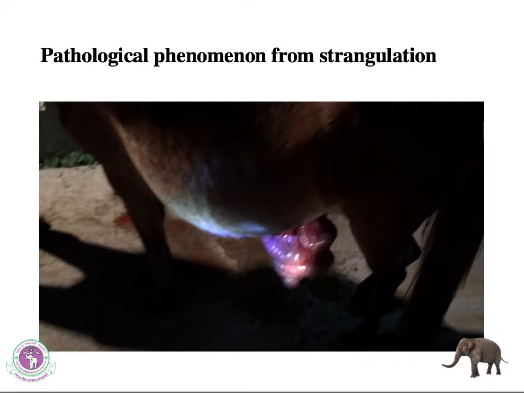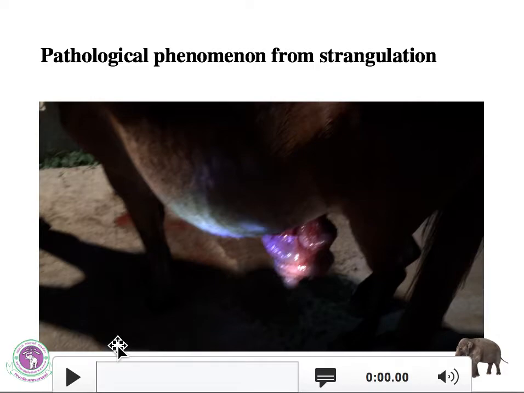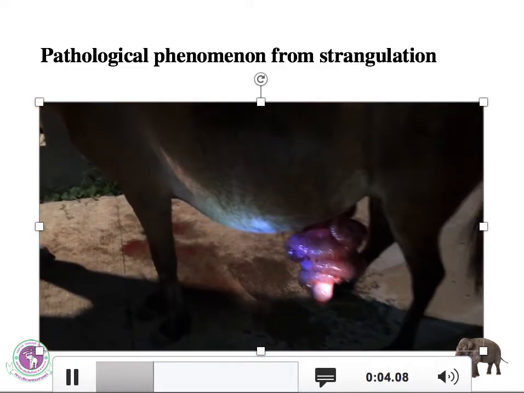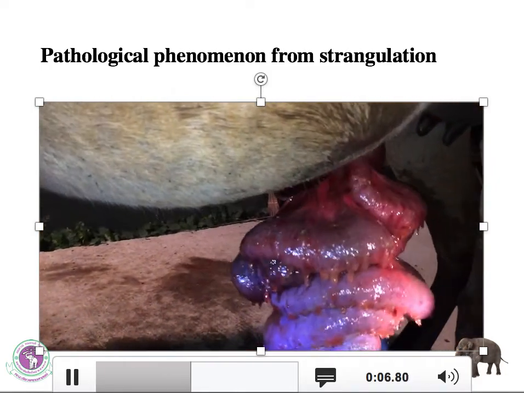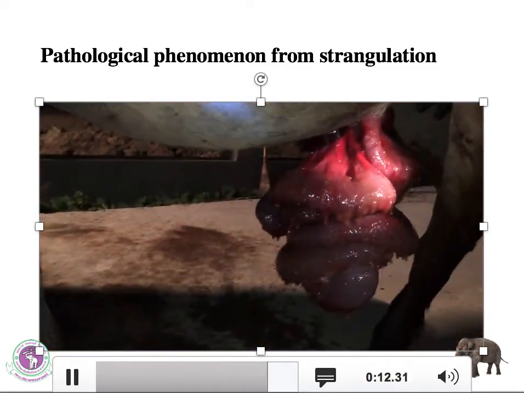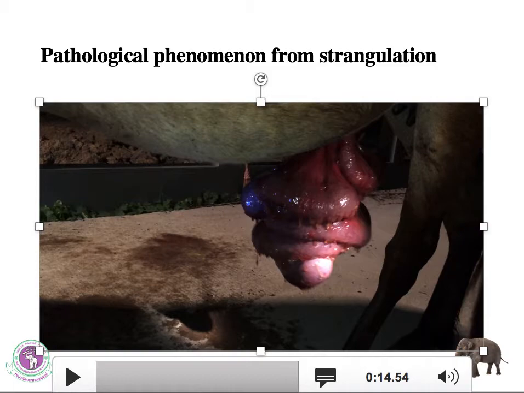So this is an example of strangulation in a horse that has a ventral hernia of the small intestine and colon. What I would like you to see is how fast the fluid can be lost through the strangulated region. On the intestinal loop, you see the plasma that is leaking out because the vein is compromised, and this will be one of the leading causes of death, hypovolemic shock.